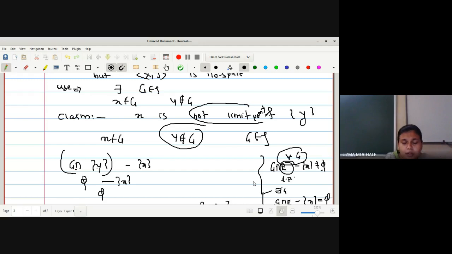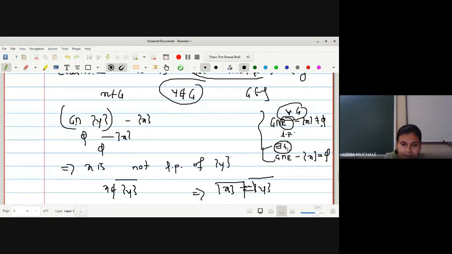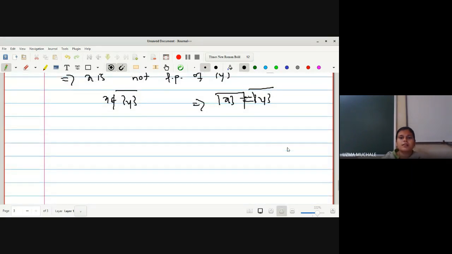So we have to find at least one open set which does not satisfy the condition of limit point. To be a limit point, we have to satisfy it for all open sets. For not a limit point, existence is also sufficient. And we have found at least one open set which does not satisfy the condition. And hence we can say their closures are different.